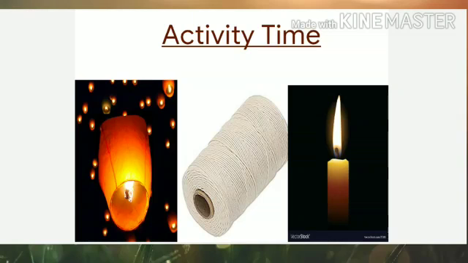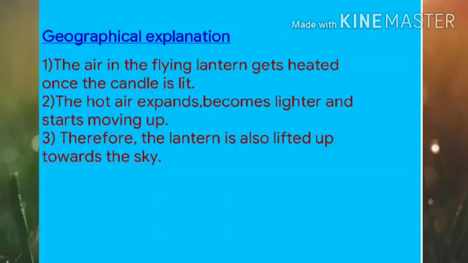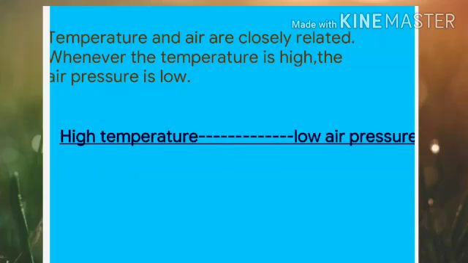Children, the air in the flying lantern starts getting heated when the candle is lit. And the moment the air starts getting heated, the hot air expands, becomes lighter, and starts moving up. Automatically, if the air in the lantern starts moving upward, the lantern also lifts towards the sky. In nature, a similar event occurs. Air pressure and temperature are closely related to each other.